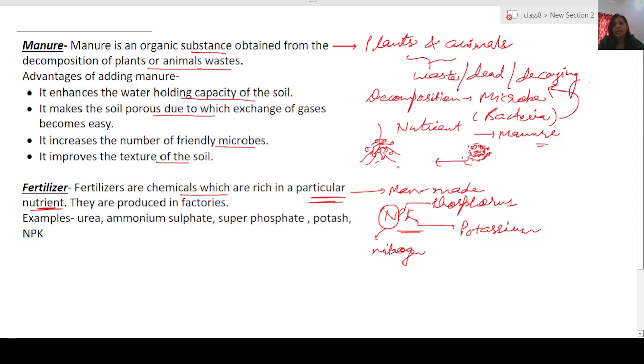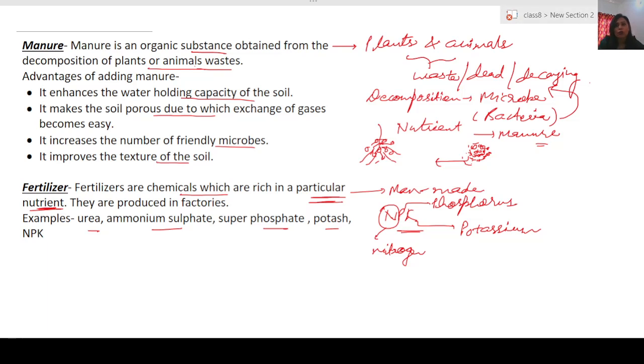So NPK has nitrogen, phosphorus and potassium. Other examples are urea, ammonium sulfate, ammonia, superphosphate, and potash. So fertilizers are chemical in nature, made in factories, artificial, man-made.